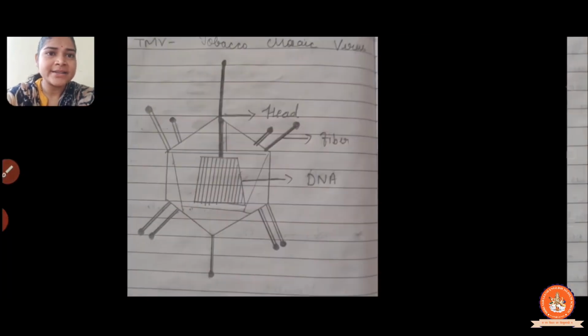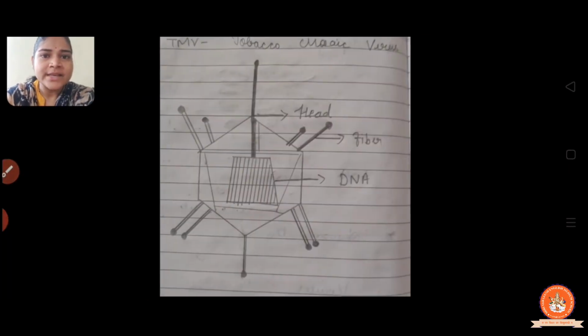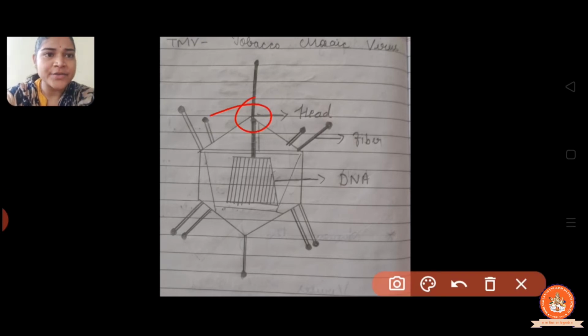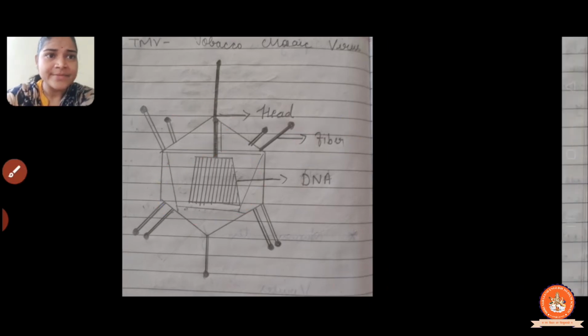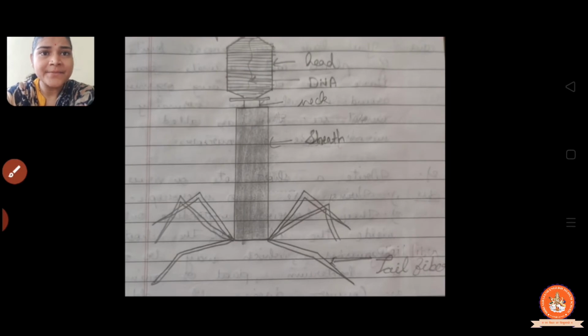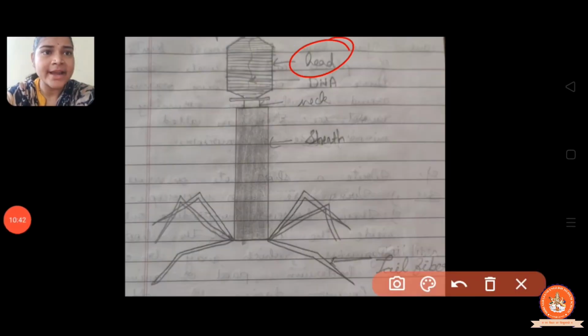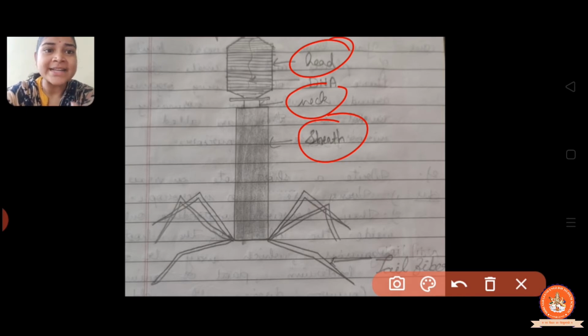Right? Now see, this is the head of this virus. These are the fibers and this is the DNA. Now again, in the bacteriophage, there are the head, neck and shell. The sheath is the long filament, the outer cover is called the sheath, right?